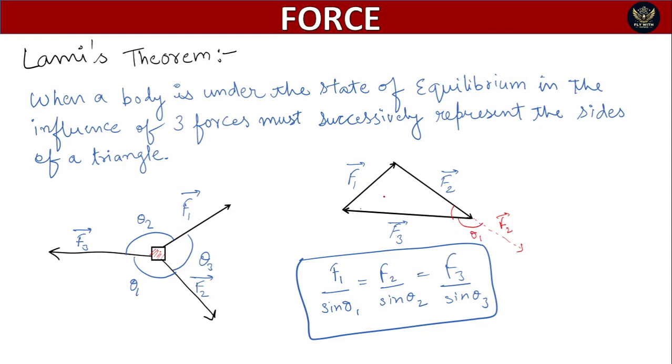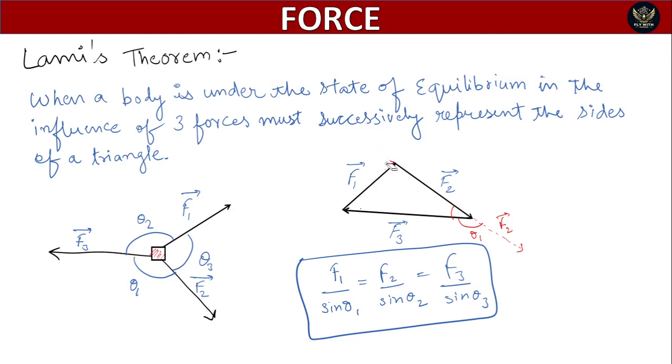Similarly, this much angle, this much angle. Just a minute, something became wrong here. Yes, this is F1 and F2.